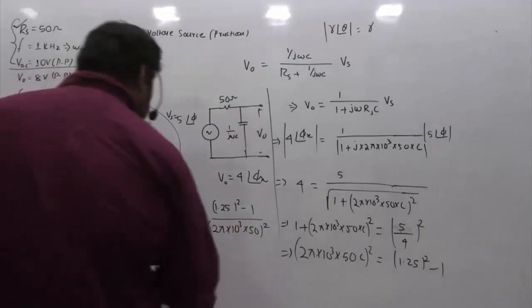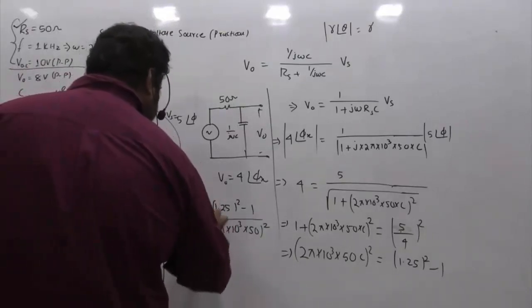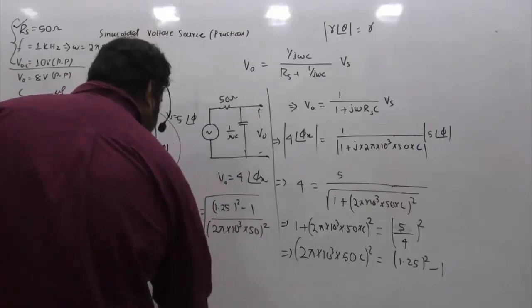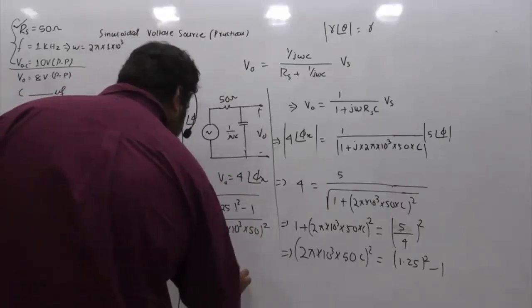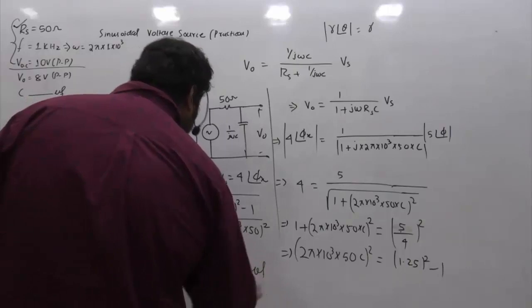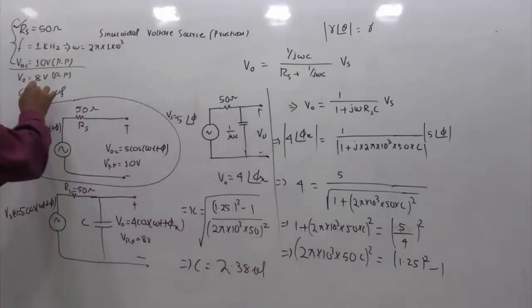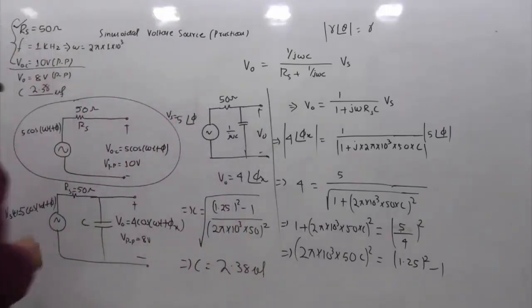And what is C then? If you try to find C, then C will be the square root of this quantity. Take a calculator and simplify this, so this becomes 2.38 microfarad. So this answer will be 2.38 microfarad. This is the right answer.